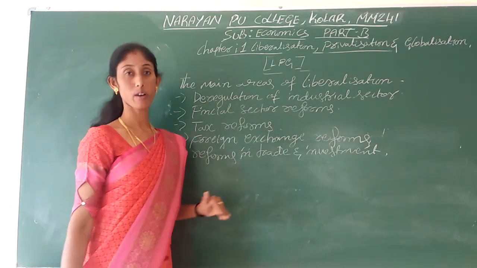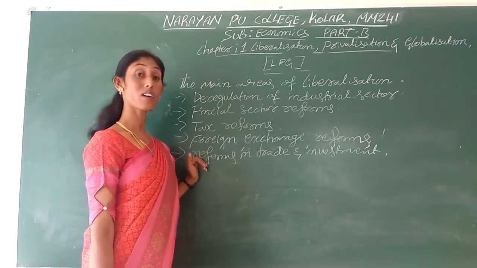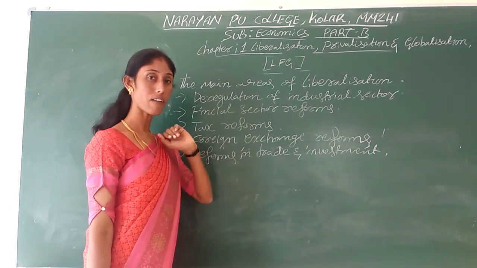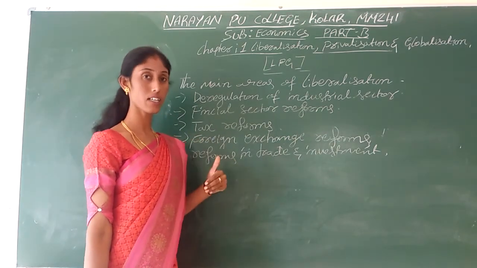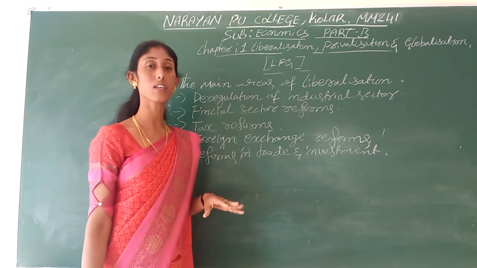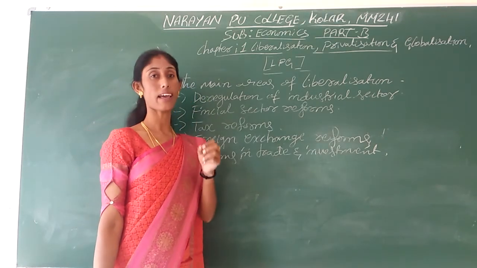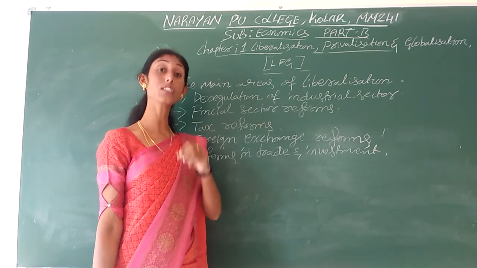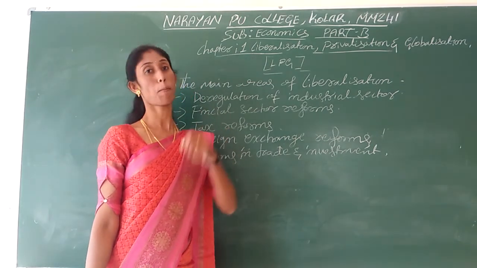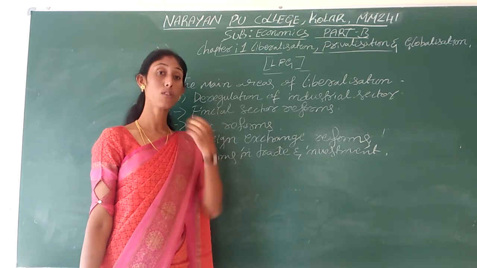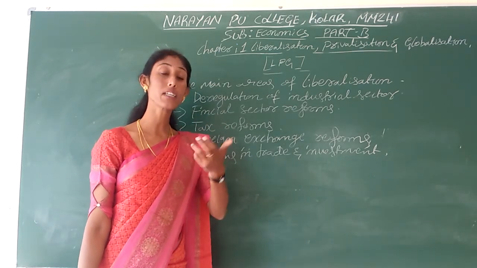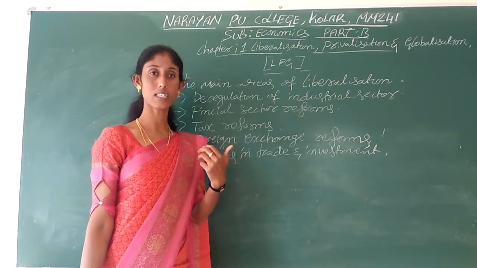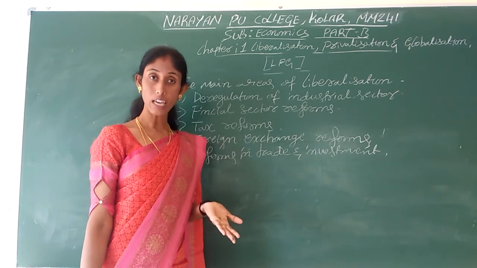Why? Because in our country we had low productivity in agriculture as well as industry. Why? Due to lack of investment capacity of our financial institutions as well as government and public. There was lack of investment and lack of capital.